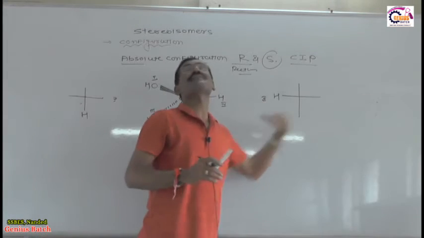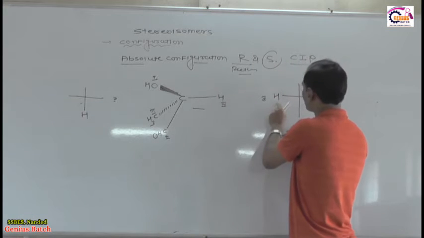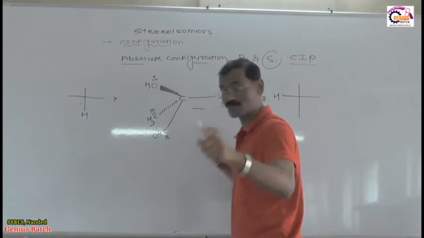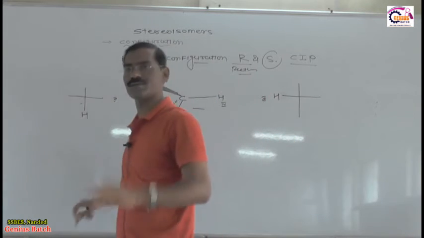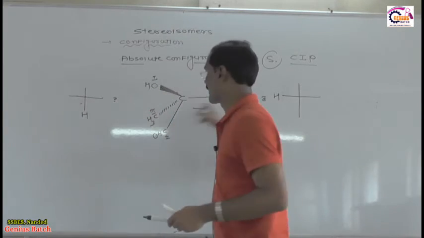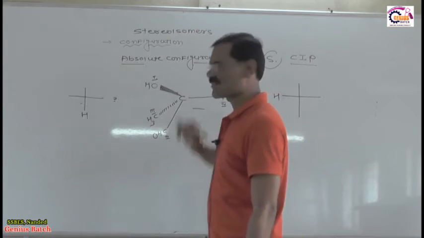Towards observer, away from observer. If it is towards the observer, then H is on the horizontal line. If H is away from the observer, write down in your notebook, then H is on the vertical line, meaning the lowest priority group is on the vertical line. This is very important, horizontal and vertical. Okay. Now dear students, what is the rotation of this?